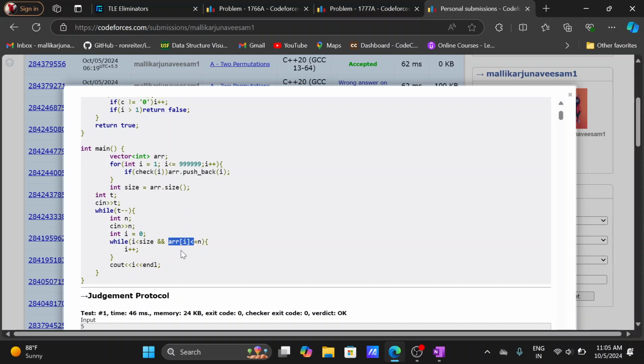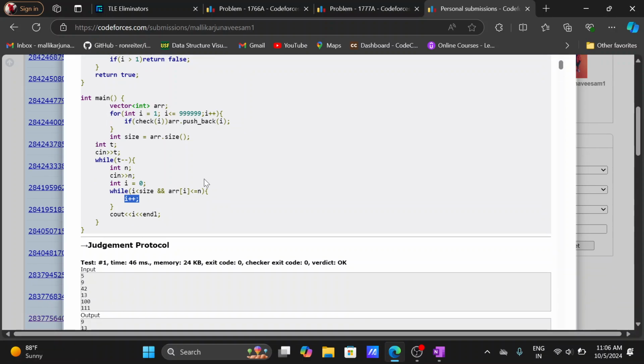If that array element is less than or equal to n, I increment the index. The point where array element i is greater than n is where I stop, or if i reaches the size of the array, because if it crosses the array, it's outside the constraints and we don't need to take it.